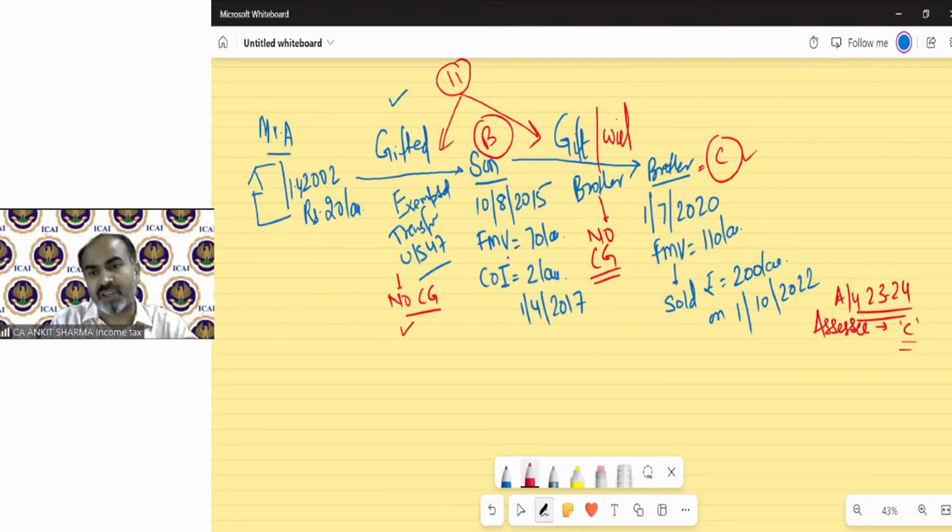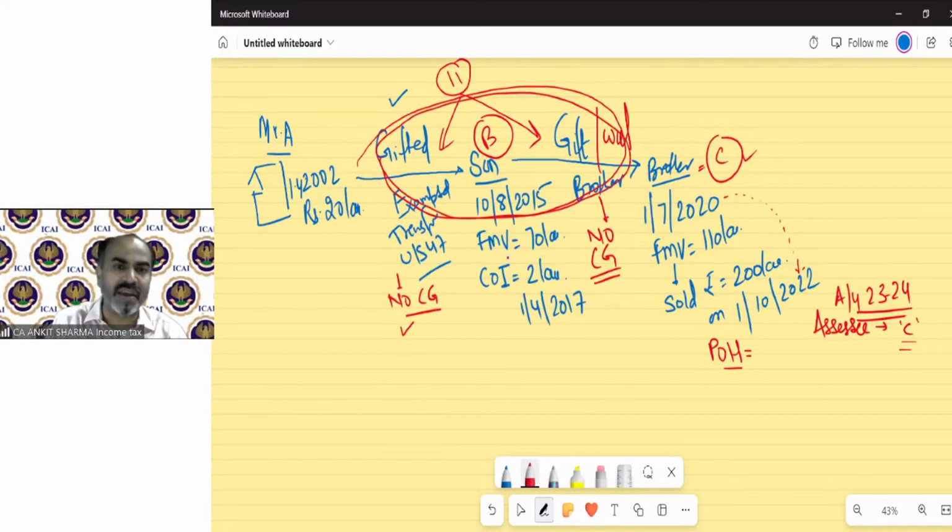But this is a special transaction. So now, when we try to find out the period of holding, in general we take the period of holding from the date of purchase till the date of sale. So in a normal question, the period of holding would be this, because Mr. C got this property in July 2020 and sold it in October 2022. But because in these 11 transactions a special provision has been made, it says that those transactions which are not regarded as transfer, those time periods will be assumed as 0.